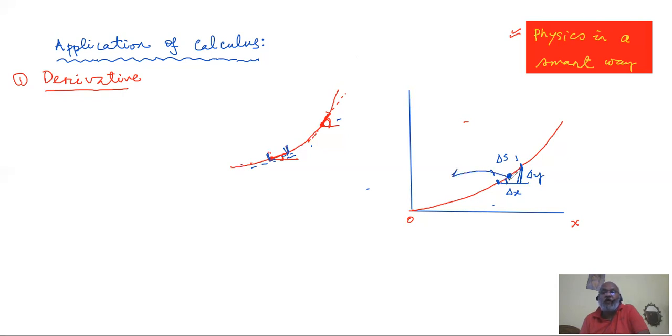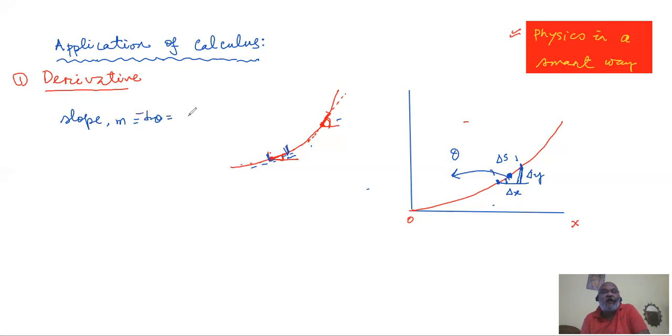That makes a small angle here. Our diagram is small, the angle may not be small. So somebody may try to find the slope as tan theta.